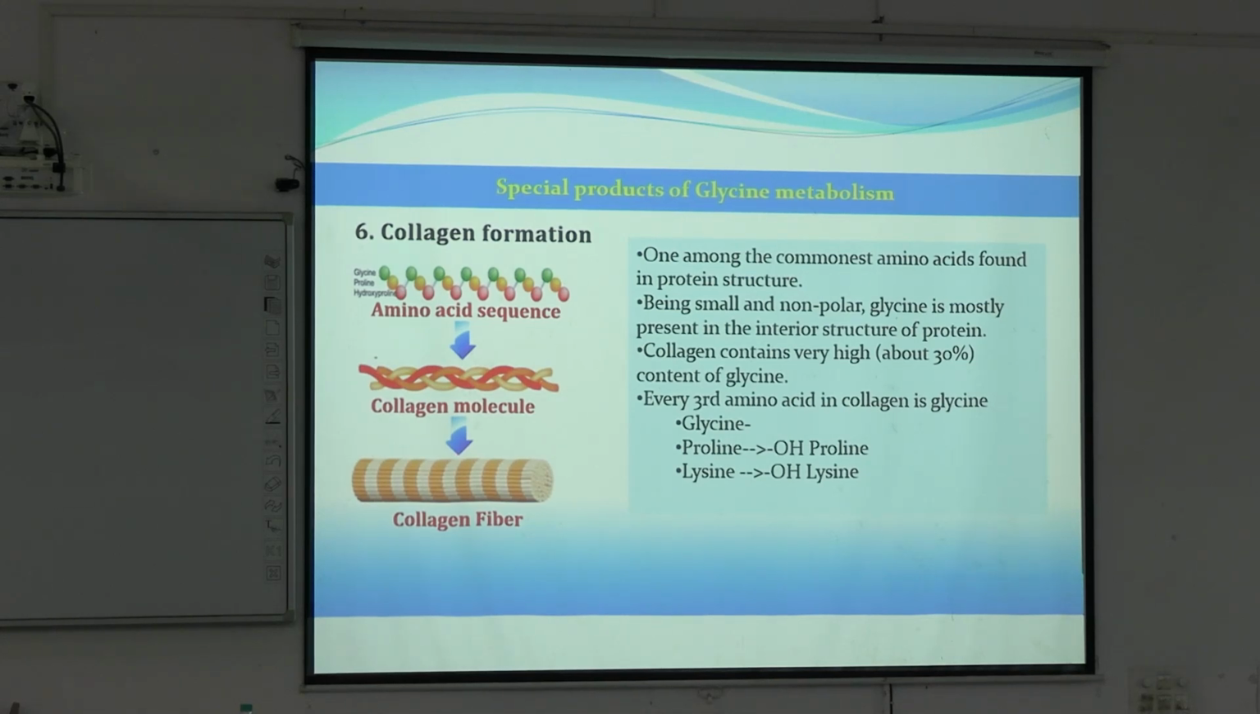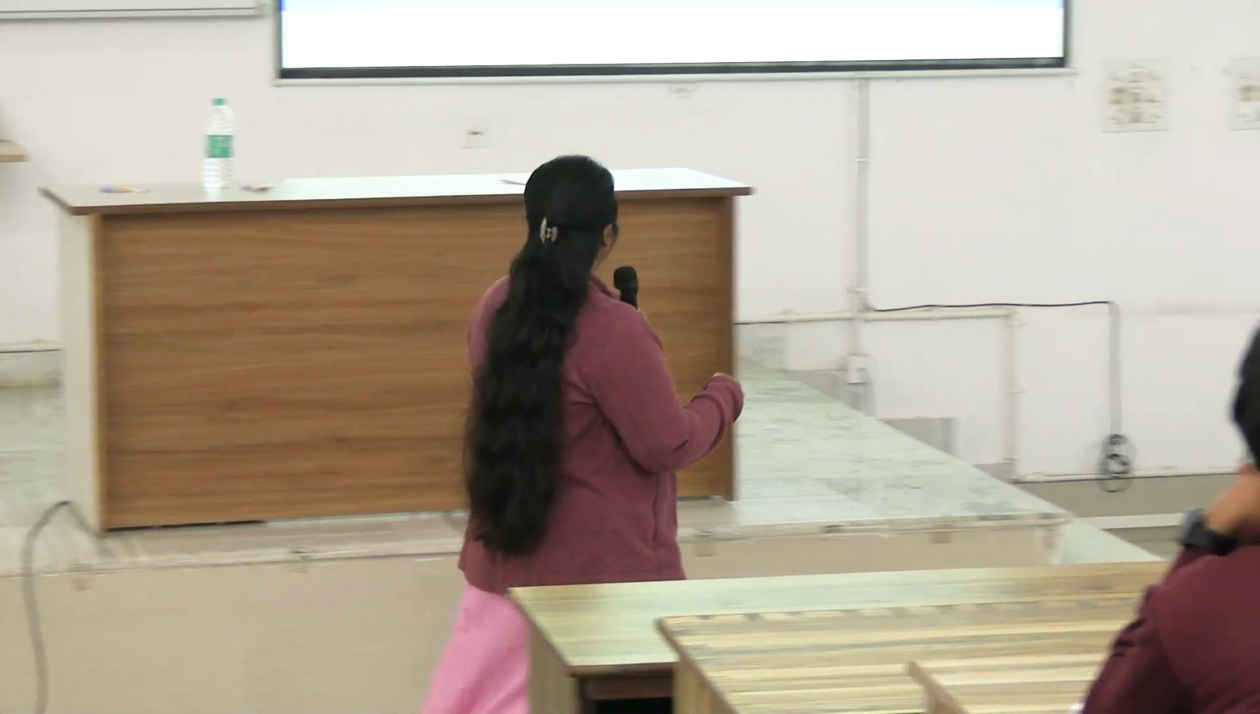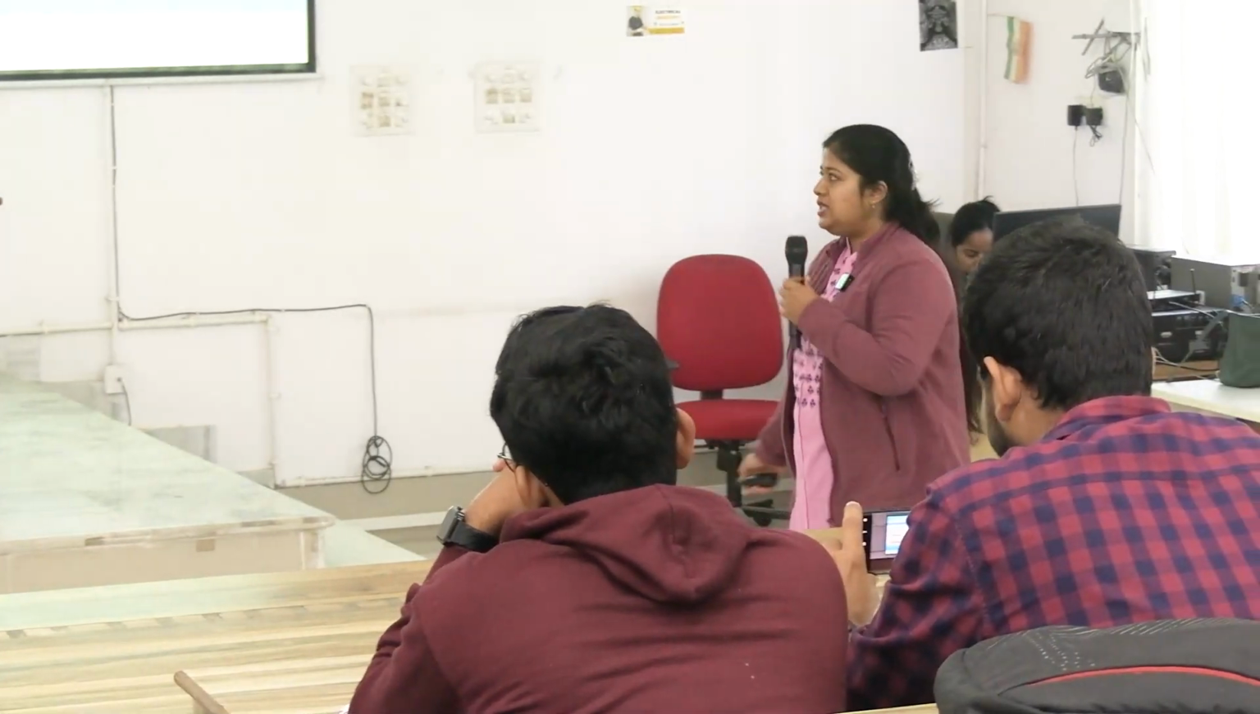Is it clear? Now see, about 30% of collagen is composed of glycine, and as glycine is the smallest and a non-polar amino acid, it can fit into the helices, okay, in the inner part of the helices. So that's why it is the most important amino acid in collagen.